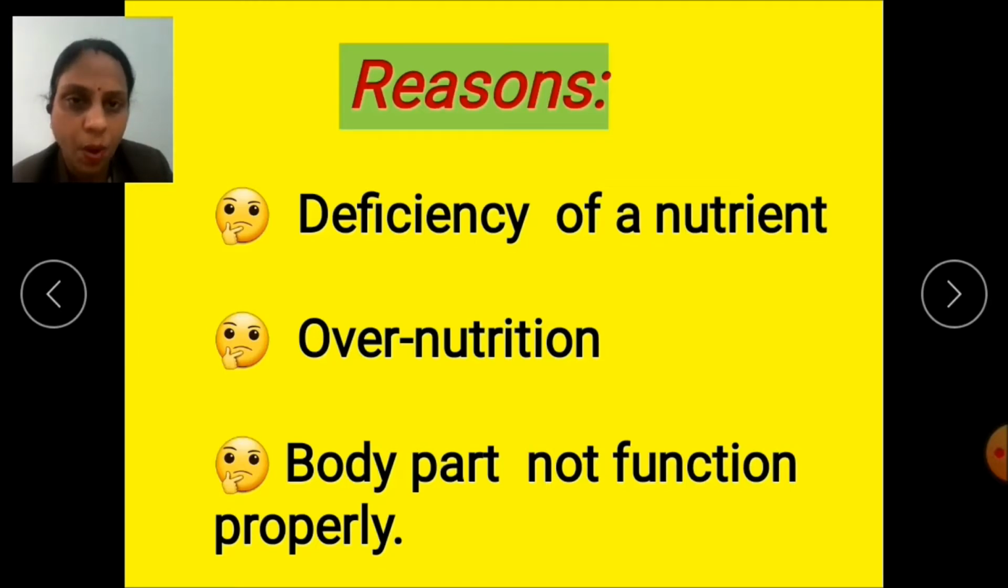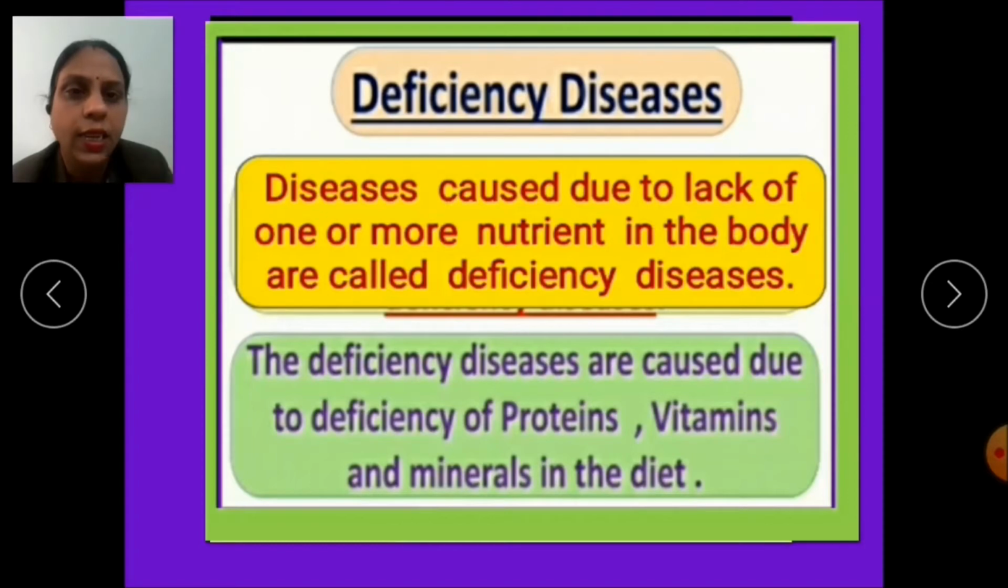They may be caused by either the deficiency of any nutrient, overnutrition, or when a body part does not function properly. Here also, children, we will discuss one by one all these reasons. So first is deficiency of a nutrient. That means deficiency diseases. What are these deficiency diseases, children? Yes, diseases caused due to the lack of one or more nutrients in the body are called deficiency diseases.